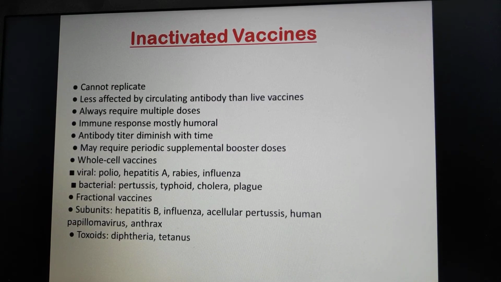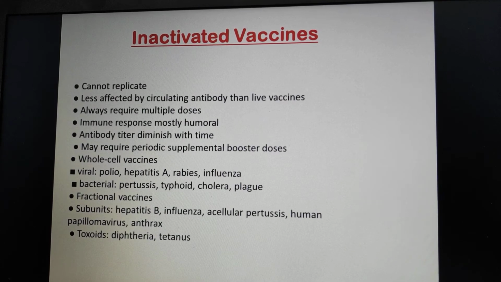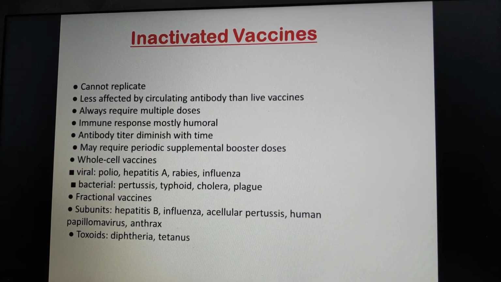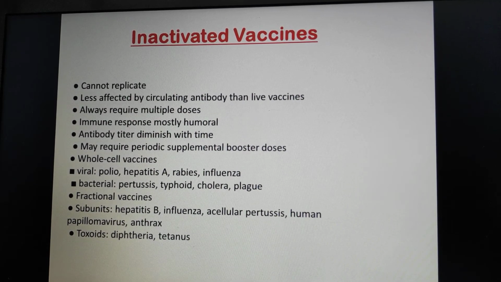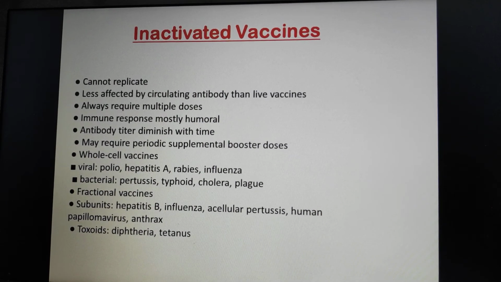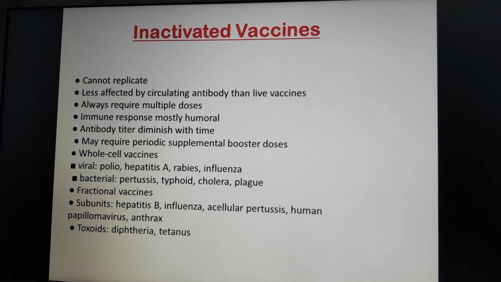Even in the immunodeficient person, that is a person that has some deficiency in their immune system. Inactivated antigens are less affected by circulating antibodies than those of live agents. Inactivated vaccines always require multiple doses. In general, one dose does not produce protective immunity but primes the immune system.